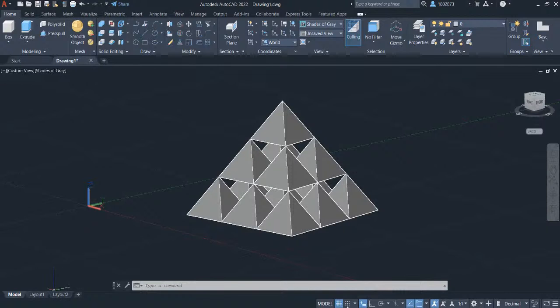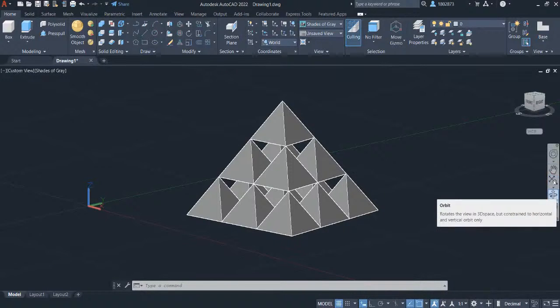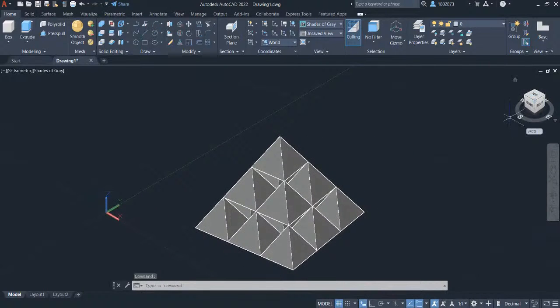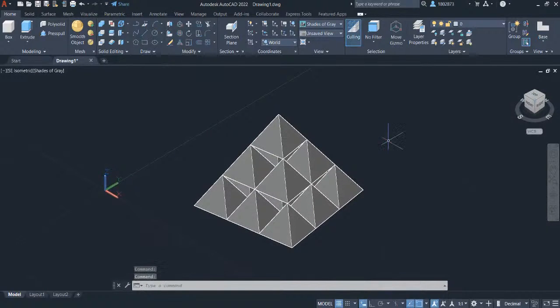On the bottom right here, we've got the status bar. And you will see here the various icons. It allows you to control your drafting settings. And by default, we have here the navigation bar and the view cube as well. We'll be using that view cube later since we'll be working in 3-dimensional space. So I hope that gives you a quick breakdown of the interface of AutoCAD 2022.